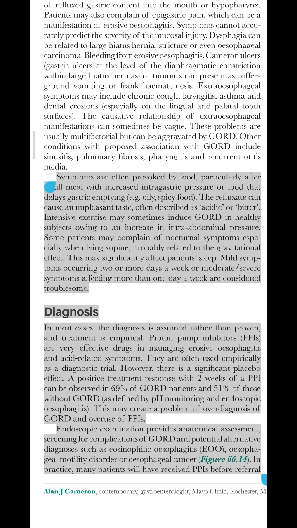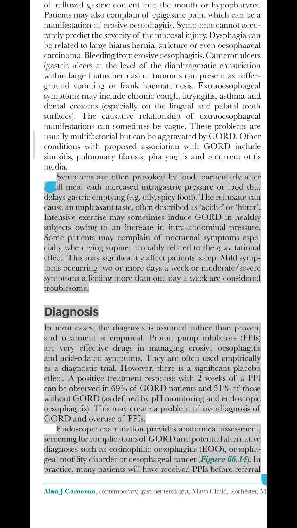A positive treatment response with 2 weeks of a PPI can be observed in 69% of GORD patients and 51% of those without GORD, as defined by pH monitoring in endoscopic esophagitis. This may create a problem of overdiagnosis of GORD and overuse of PPIs. Endoscopic examination provides anatomical assessment, screening for complications of GORD and potential alternative diagnoses such as eosinophilic esophagitis, EoE, esophageal motility disorder or esophageal cancer, figure 66.14.